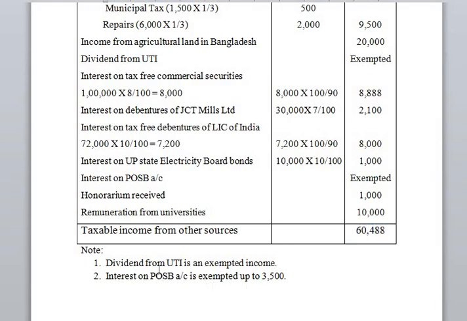So here, dividend from UTI is an exempted income. Then interest on post office savings bank account is exempted up to 3,500. So if it is more than 3,500, the remaining balance will be taxable interest on post office savings bank account.